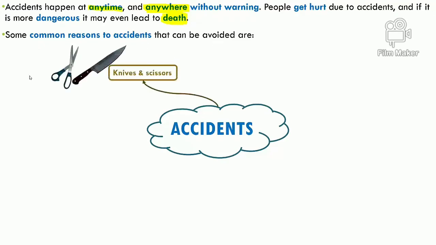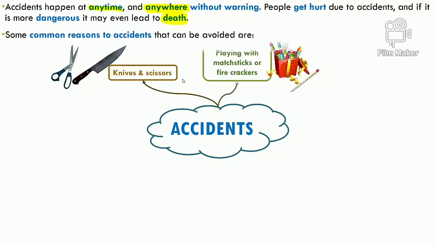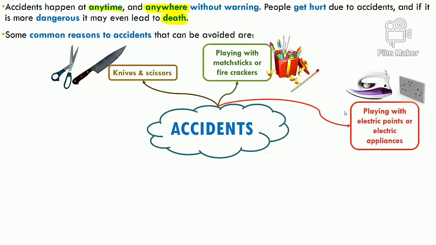The first one is carelessness in the kitchen while using sharp objects like knives, scissors, and blades. You cut yourself, and that can lead to an accident. Or while playing with a lit matchstick or firecrackers, especially during Diwali season, if you don't use adult supervision while lighting a cracker, it can lead to disastrous accidents, and a lot of burns can happen. Or accidents can happen because somebody is playing with electrical points, trying to put their hands into the socket, or because of electrical appliances. So you should remember to keep away from these things, or even if you are using them, use them very carefully.